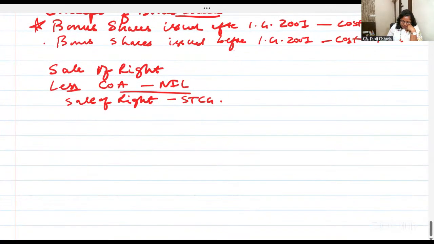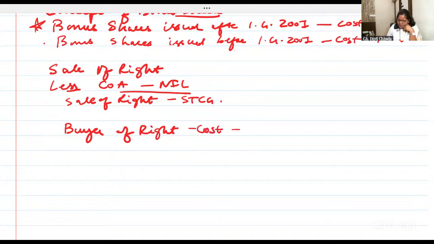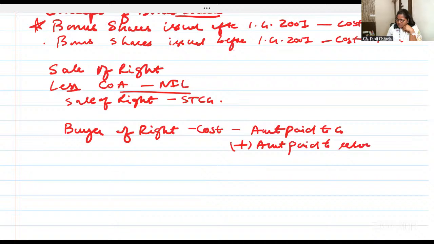Now, buyer of right shares. For the buyer of right shares, what will be the cost? Amount paid to the company to purchase the right shares plus amount paid to the renouncer from whom he got the right shares.